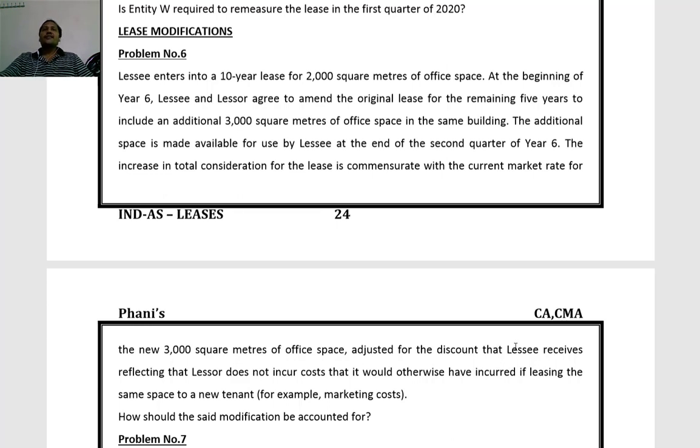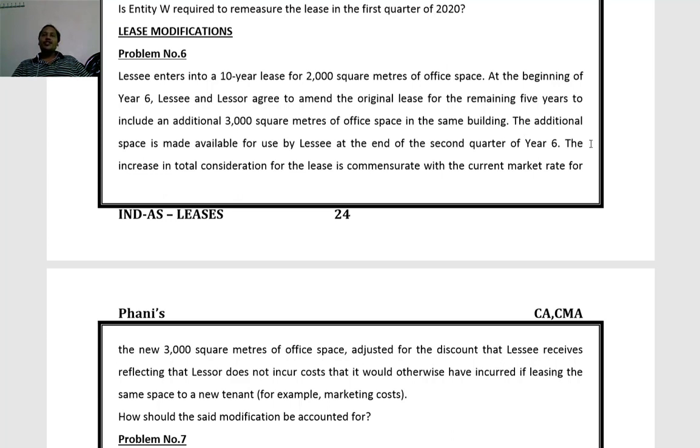At the beginning of year 6, that is after completion of 5 years, lessee and lessor agree to amend the original lease for the remaining 5 years to include an additional 3000 square meters of office space in the same building.